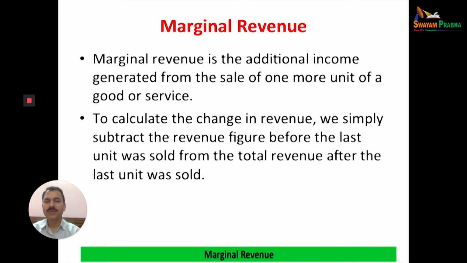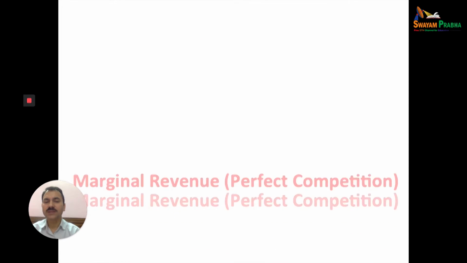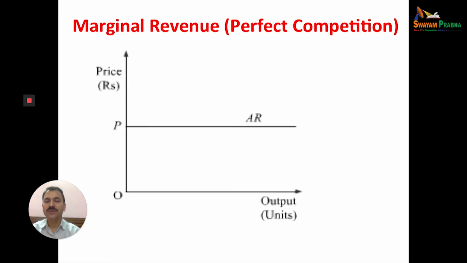But here, in case of perfect competition, because average revenue is equal to marginal revenue, we cannot differentiate average revenue and marginal revenue. It will be horizontal. But in case of imperfect competition, it will have a negative slope. It will be downward sloping, and then it will become zero and then negative.